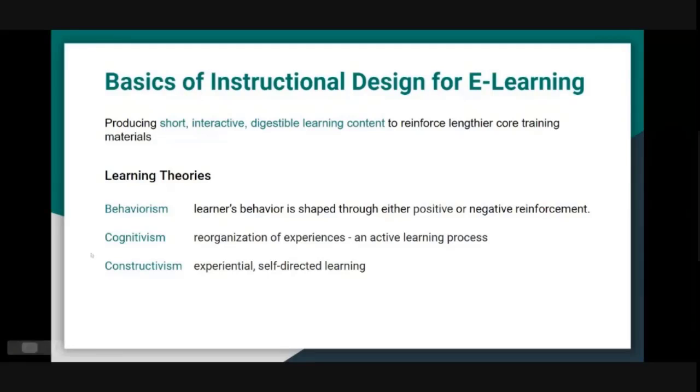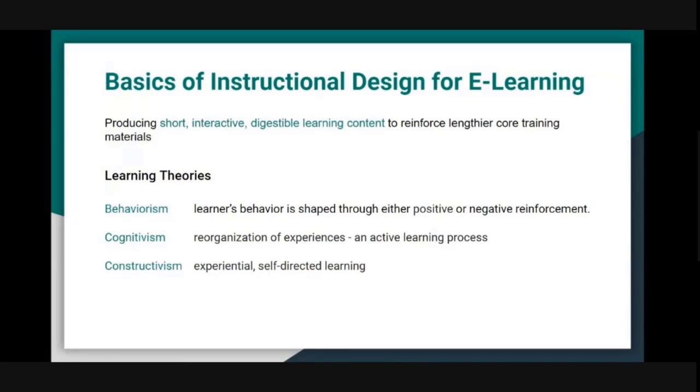The next learning theory is cognitivism. According to cognitivists, learning involves reorganization of experiences, so they consider it to be an active learning process, right? As opposed to a behaviorist, a cognitivist would concentrate on making the learning more meaningful through the learner's background.